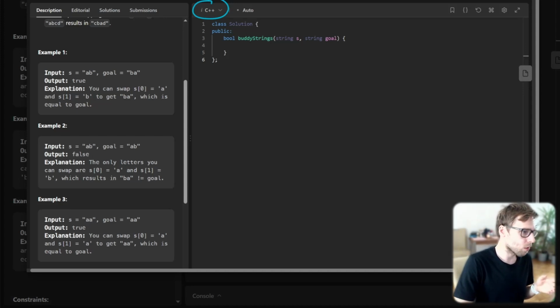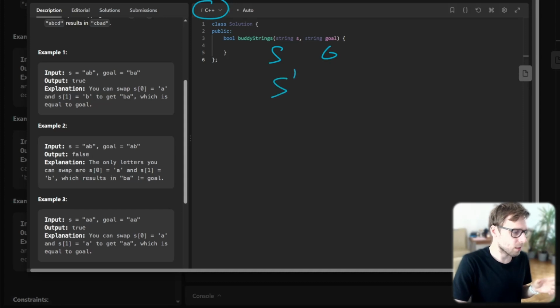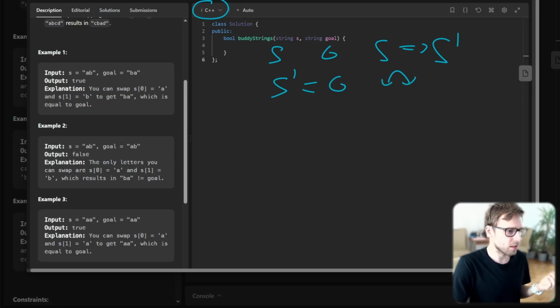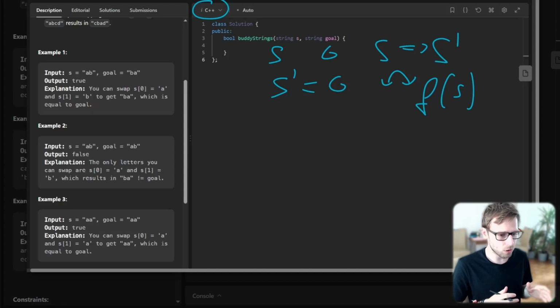We are given two strings, let's say S and goal, which will be just G. And we need to transform S, so our transformed S, let's say S prime, will equal G. The transformation, going from S to S prime, will be by swapping two letters. So what does swapping mean? We need to swap letters, and this is our function f of S: swapping two letters, and we must swap them.